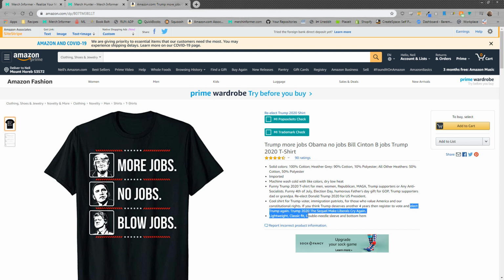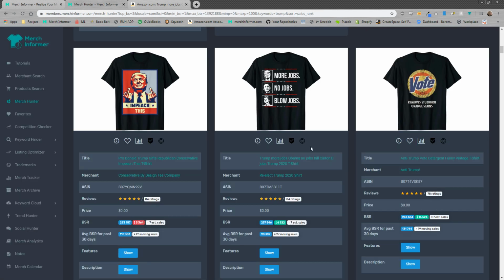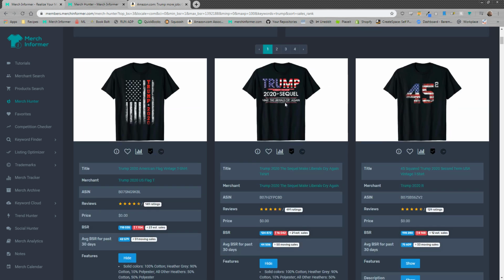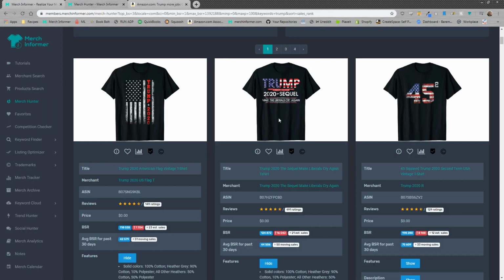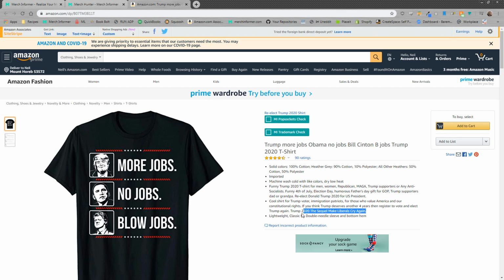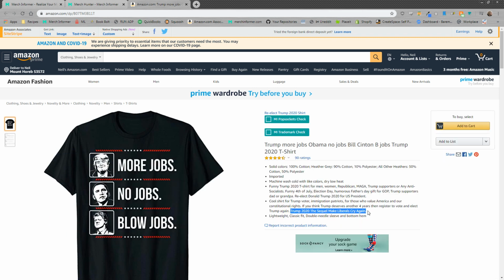elect Trump again. All right, that's a keyword. And Trump, okay. So just to point out, remember that when we looked at this one right here that said Trump 2020 the sequel, this person that does not say Trump 2020 the sequel decided to put that in their keywords because they realized, hey, this shirt is selling so well. I would not do this simply because if someone searches for that, they don't want to see this, right? They're looking for something specific, which is this design. They just put that in there because they saw someone else was using it.